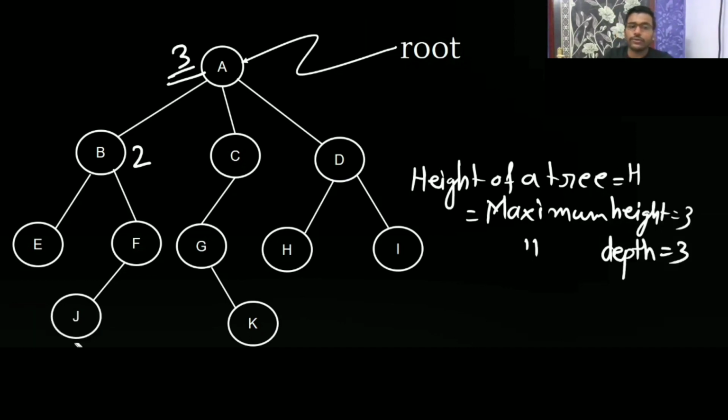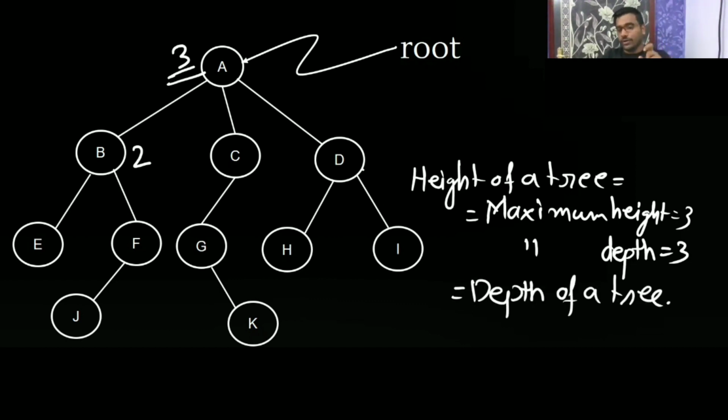Always you are going to get the height and depth of a tree the same. The reason is that from the root to the deepest node you count one way, which is the height, and from the deepest node going up to the root you count the depth. So for a tree, the height and depth are the same. I am saying this for a tree, not for a node. For a node, it can vary.